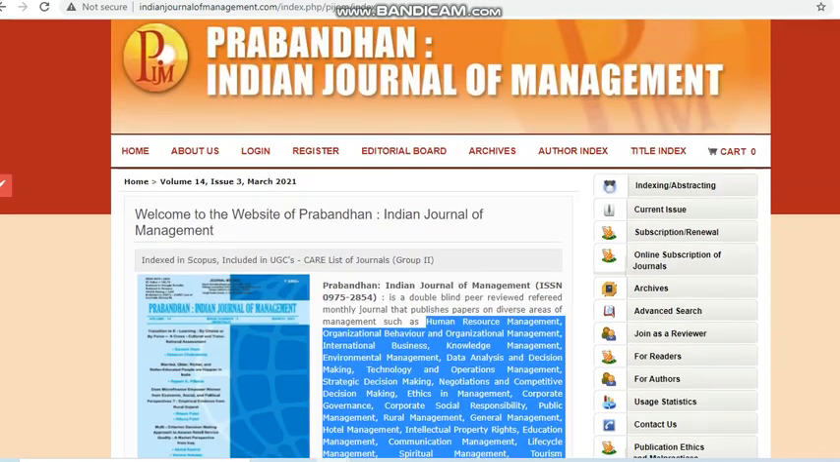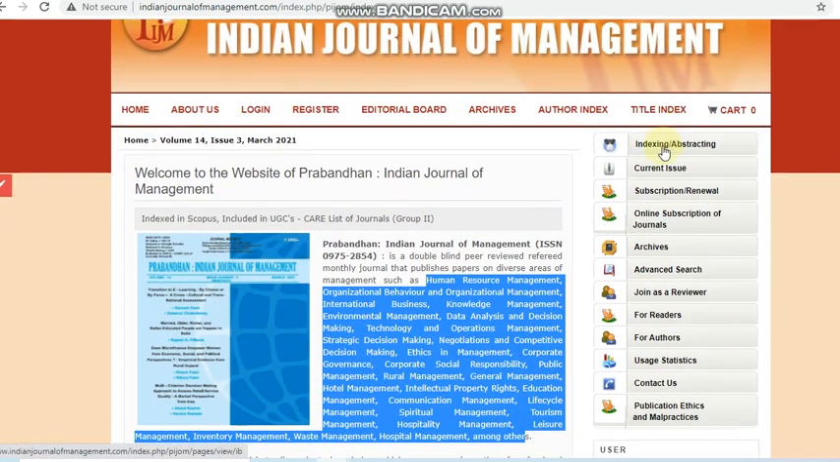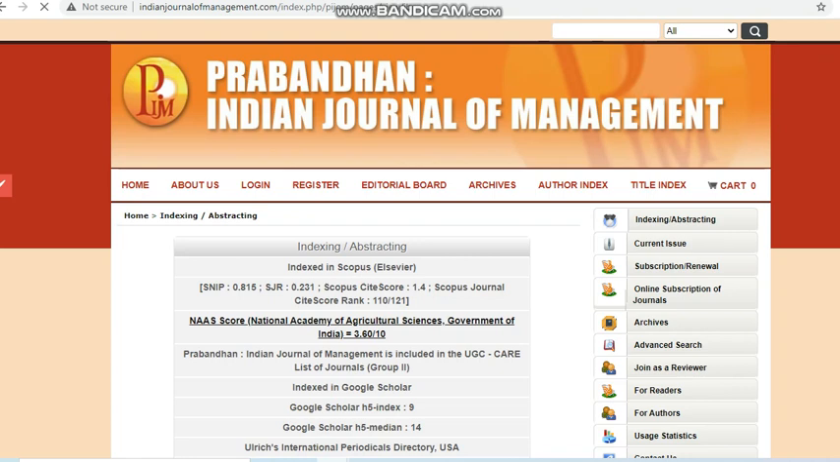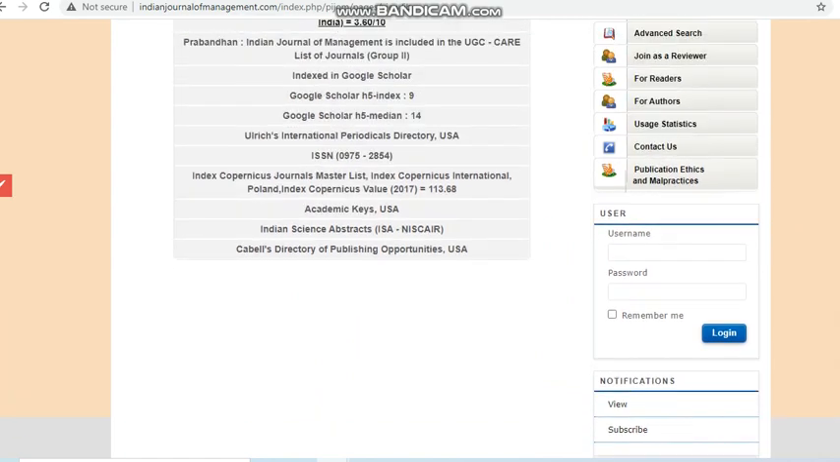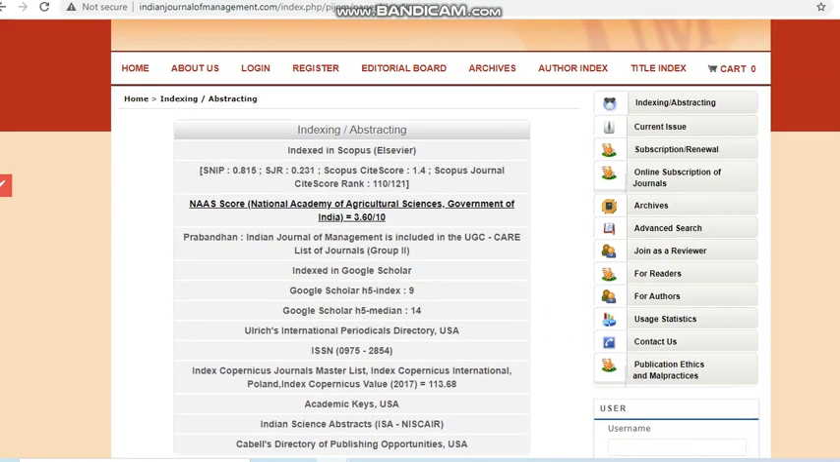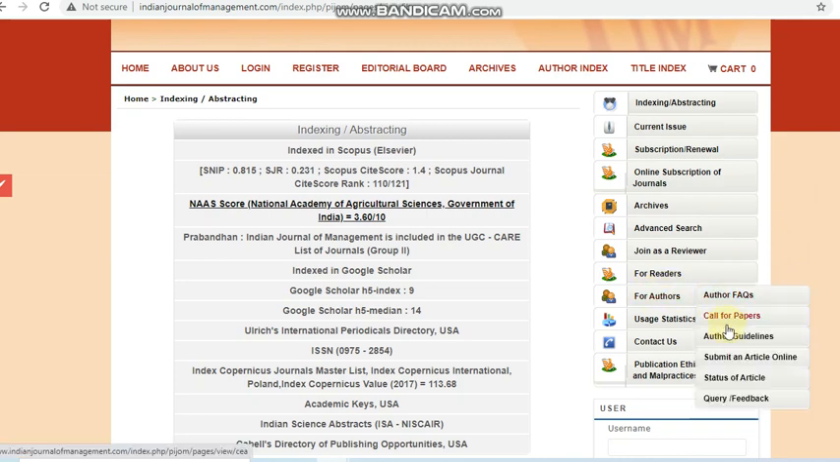Then we can see other details such as indexing and abstracting. It is indexed in Scopus and also in UGC. You can see here National Government of India, that is it is indexed in UGC also. Other indexing is also described over here. Next, we can see the article processing charges. For that, we can see here in the other guidelines.